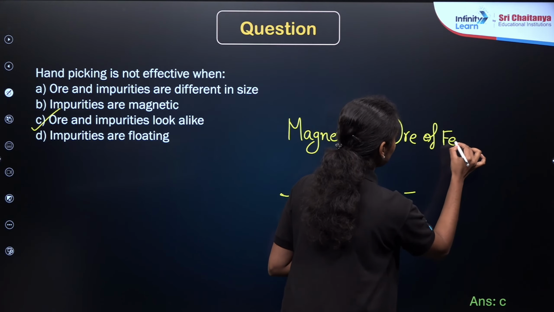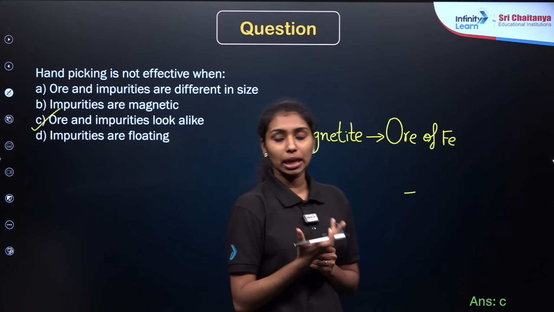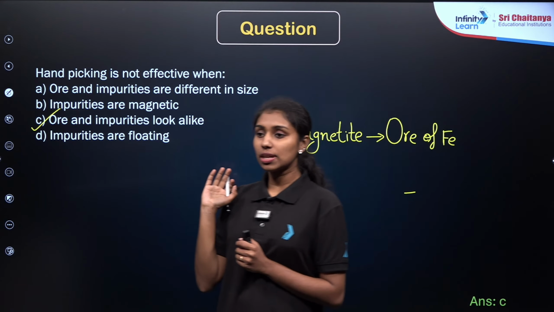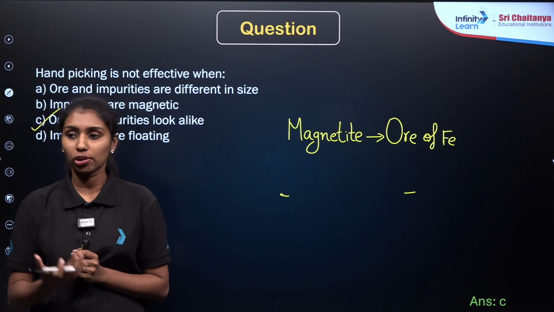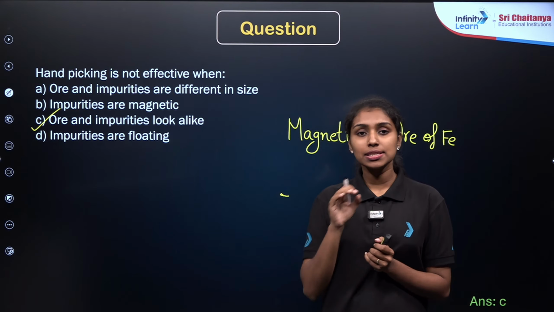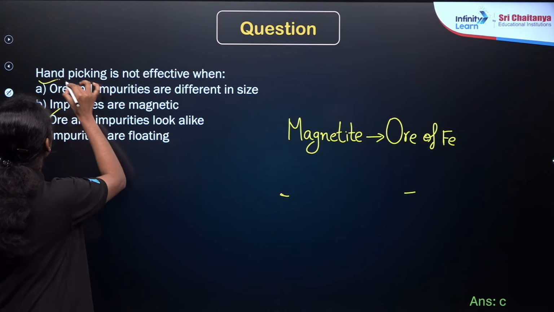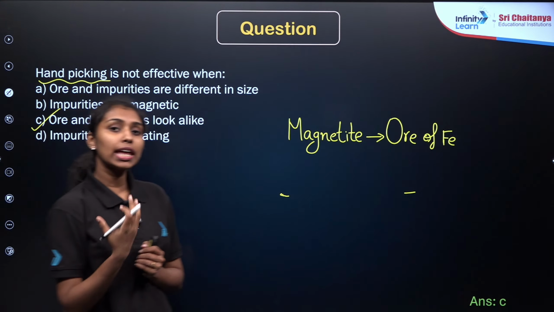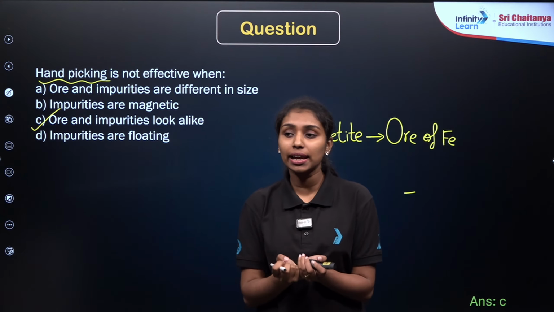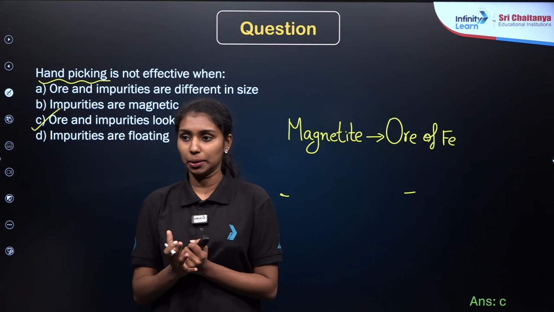doing some methods, right? So the first method is known as the hand picking method. Such methods are the hand picking method, froth flotation method, and so on. Hand picking means, just by the name itself, picking by using our hands, right? For example, if you have two substances which look alike, we are not able to separate them.